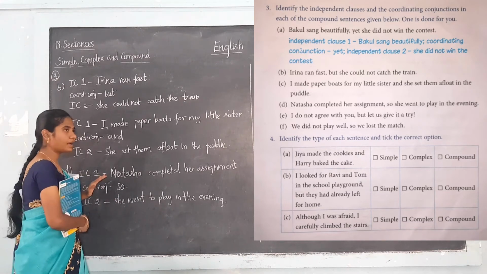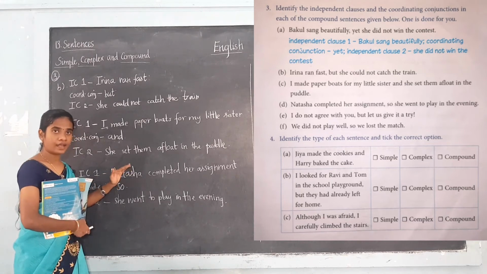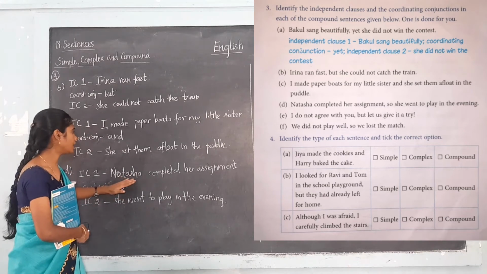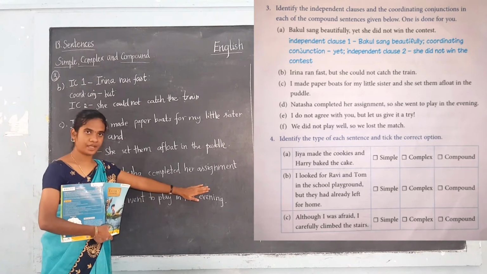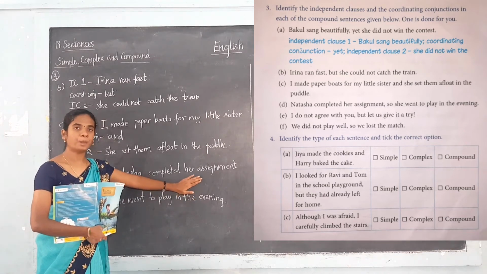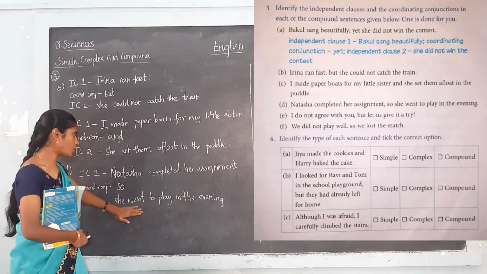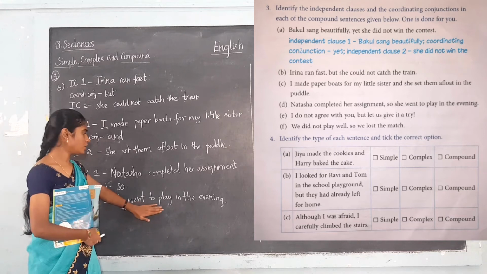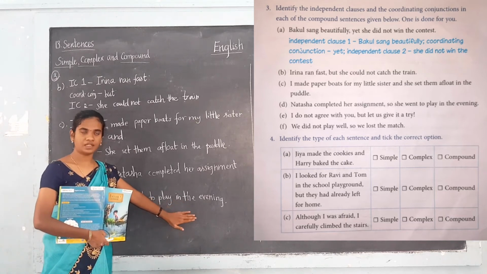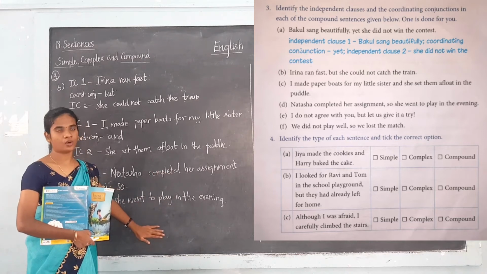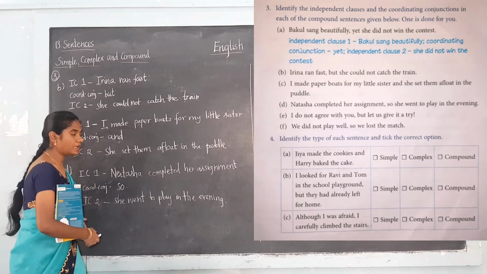Independent clause means they can stand alone and they express a complete thought. Now see here, Natasha completed her assignment, so it is giving a complete meaning, is it? And it can also stand alone. And see the next one, she went to play in the evening. It can stand alone, so we tell it as an independent clause.